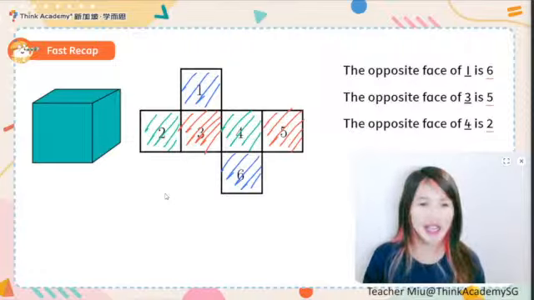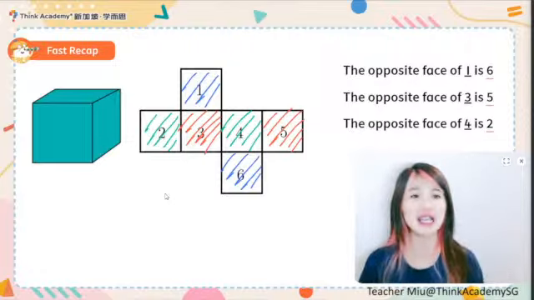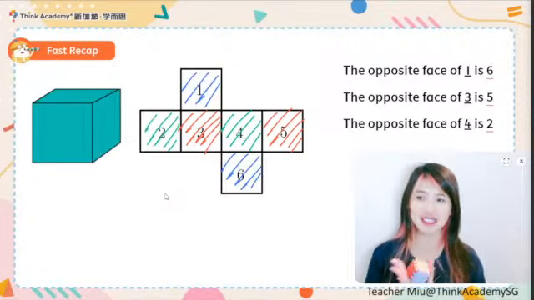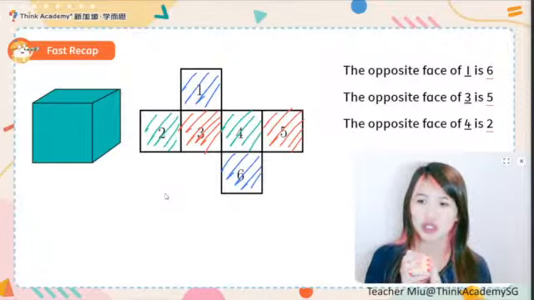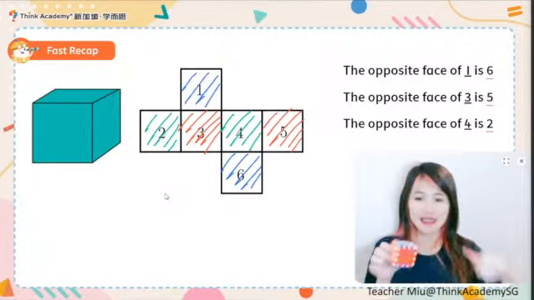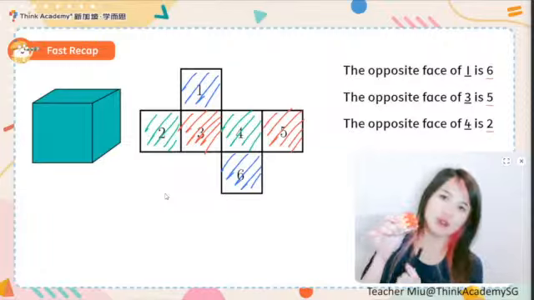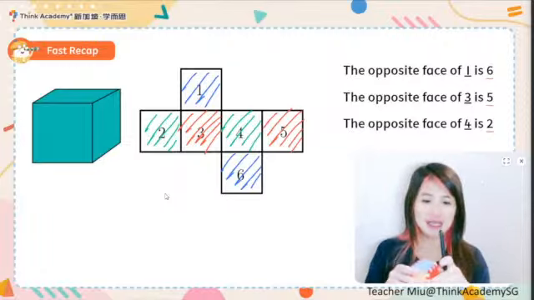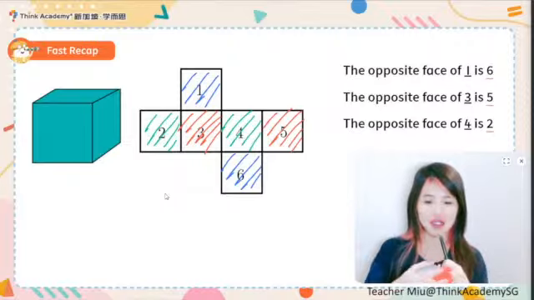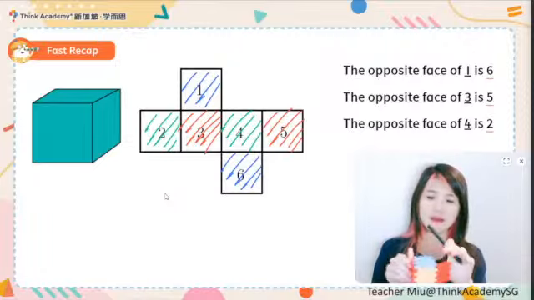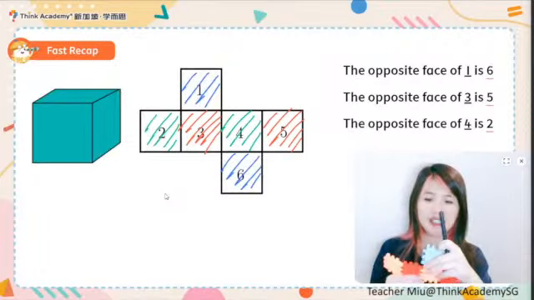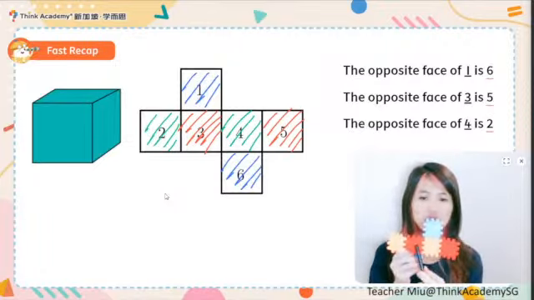Why do you need to keep asking about the faces, the opposite faces? It is because we need this to do this question. Again, the top is always opposite to the bottom. And as the body part, you need to skip 1 to its opposite. Okay, let me show you again. As the body part, you must skip 1 to the opposite because the opposite faces would never connect to each other. You must skip 1 to the opposite, skip 1 to the opposite.